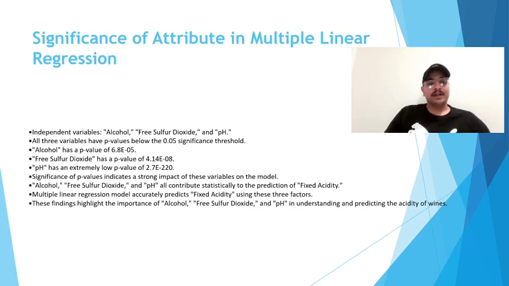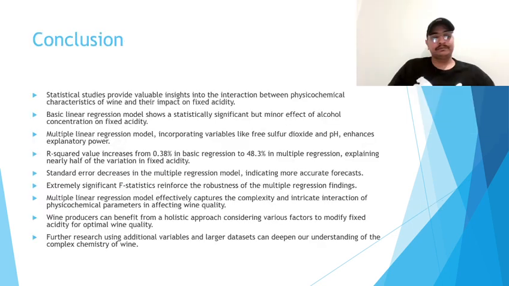Now I'm moving to the next slide. In conclusion, the statistical studies conducted on the characteristics of wine offered insights. The basic linear regression model revealed a statistically significant but relatively minor effect of alcohol concentration on fixed acidity. However, the inclusion of variables such as free sulfur dioxide and pH in the multiple linear regression model significantly enhanced the model's explanatory power.